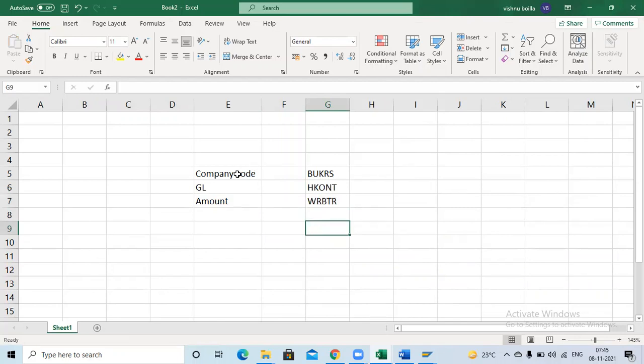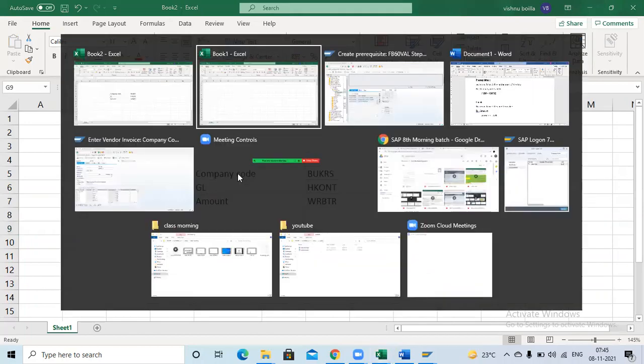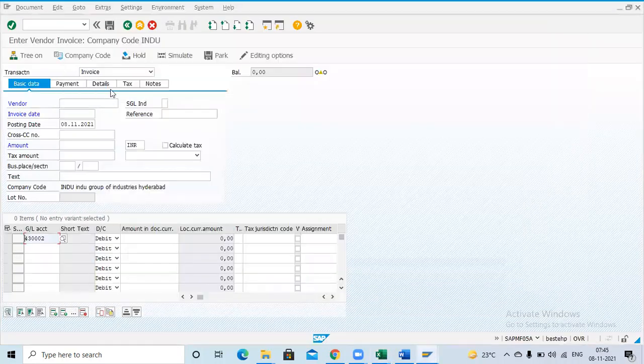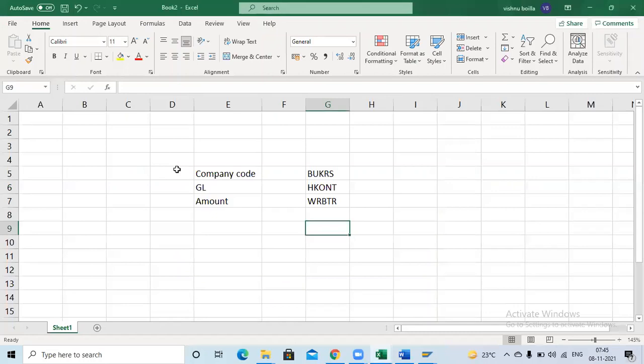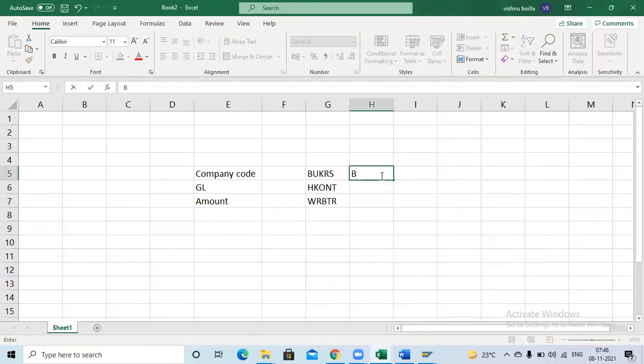If you pass one FB60 invoice, automatically all the information will be stored in different tables, like the vendor open table and vendor clear table. Along with those, the system will store two basic tables: the BKPF table and the BSEC table.